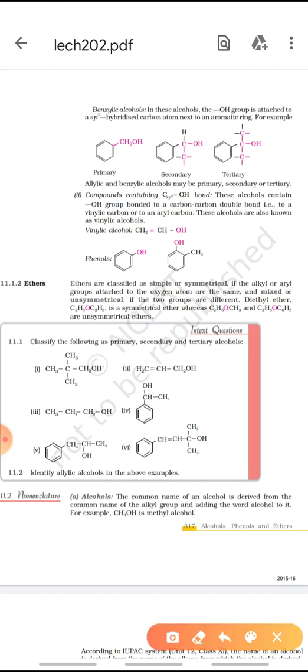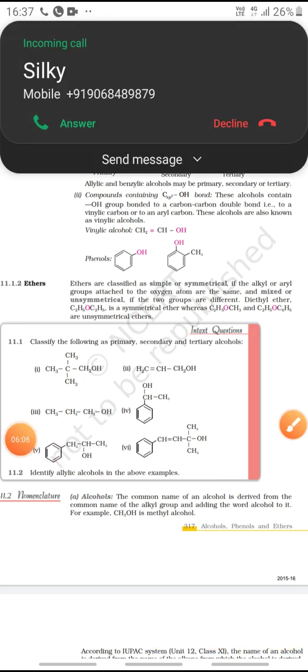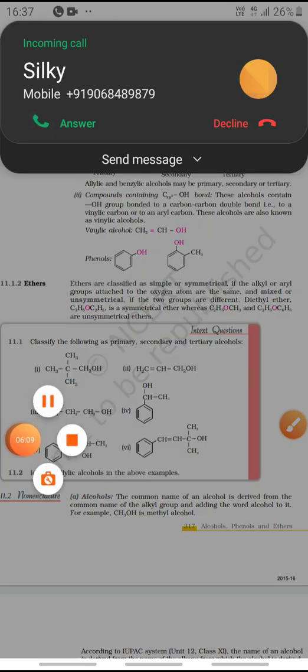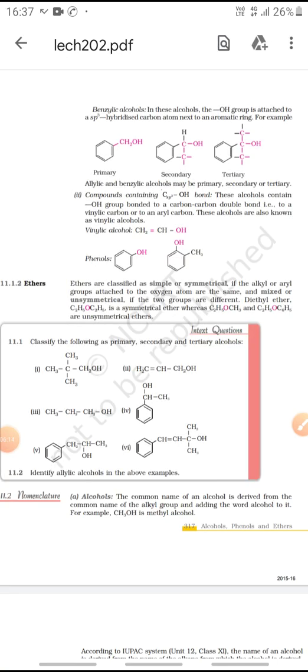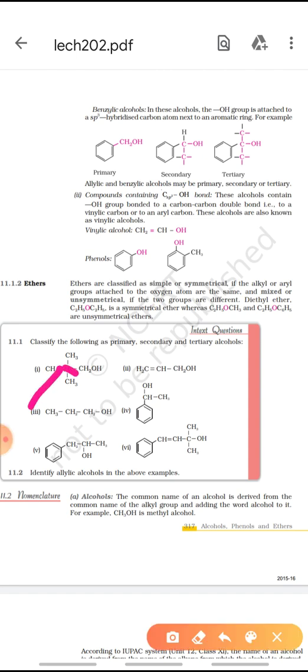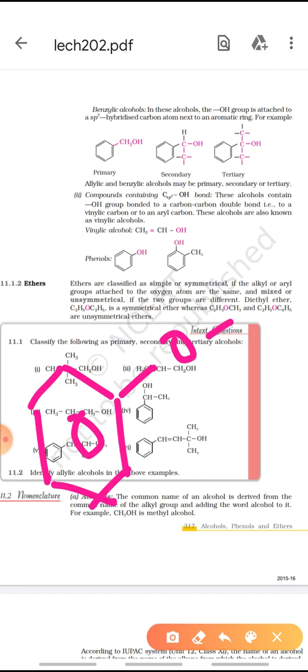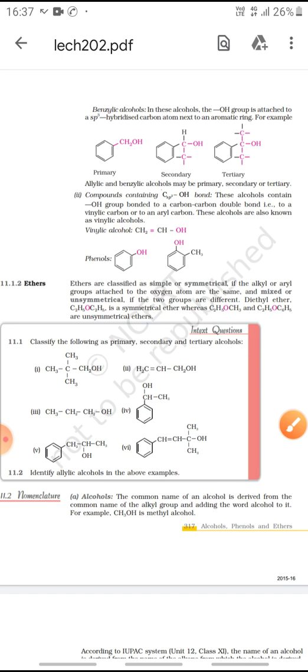Now it can be like this also. It can have a benzene ring, or it can have an alkyl group. This is methoxybenzene. So ethers, as I have told you, can be symmetrical or they can be asymmetrical also.